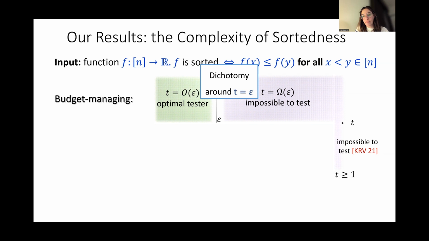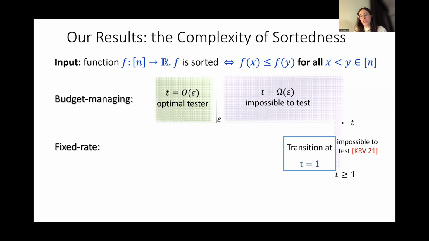For the fixed rate adversary, we show that there is a sharp transition at t equals 1. For every t strictly smaller than 1, but as close to 1 as we want, we can test sortedness. And if t is smaller than some constant, let's say at most 0.99, then we even have an optimal tester.